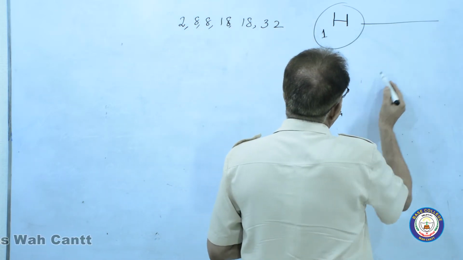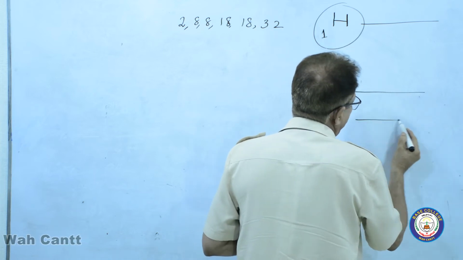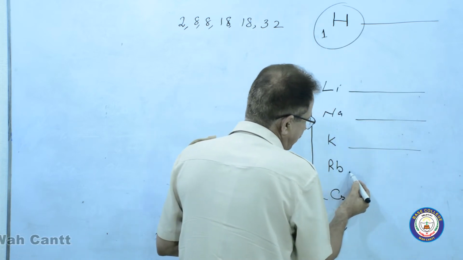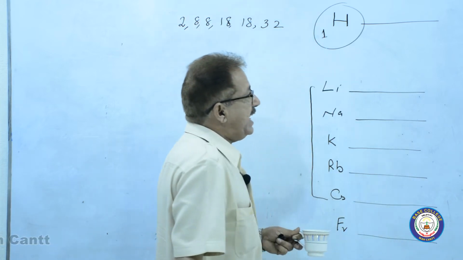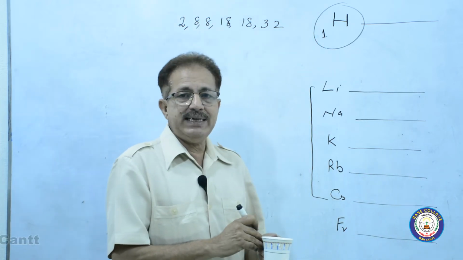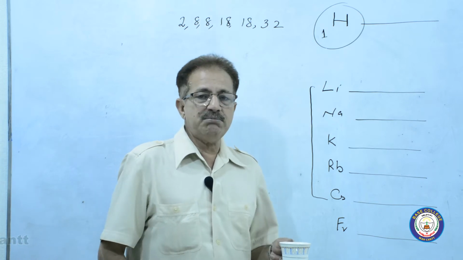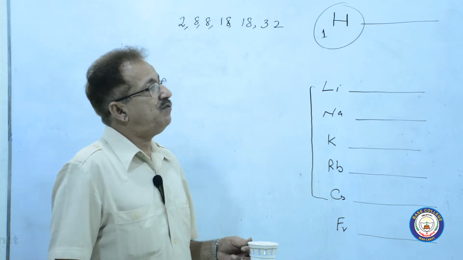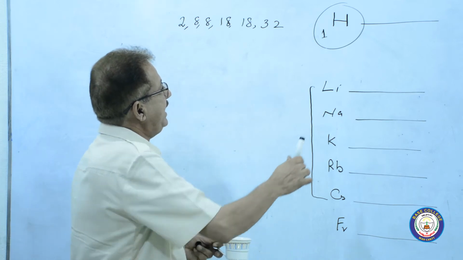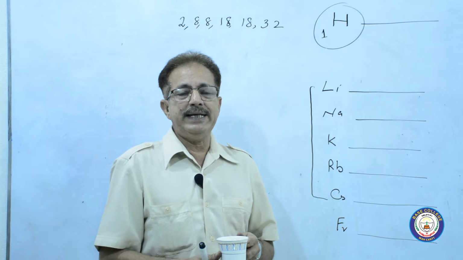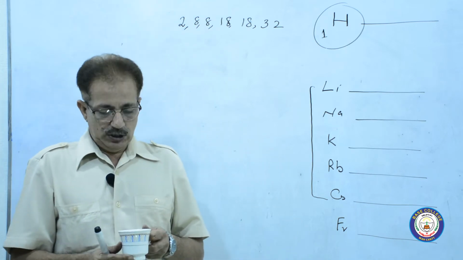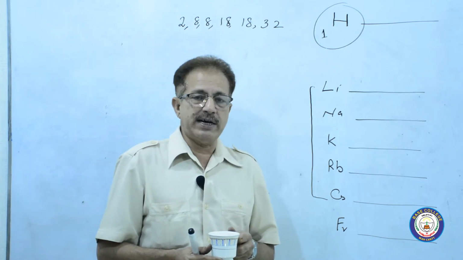The elements along the horizontal rows, they also have to obey this magic number. That's why this number is said to be the code number or magic number. For example, hydrogen has one electron in its outermost shell, so its atomic number is 1.